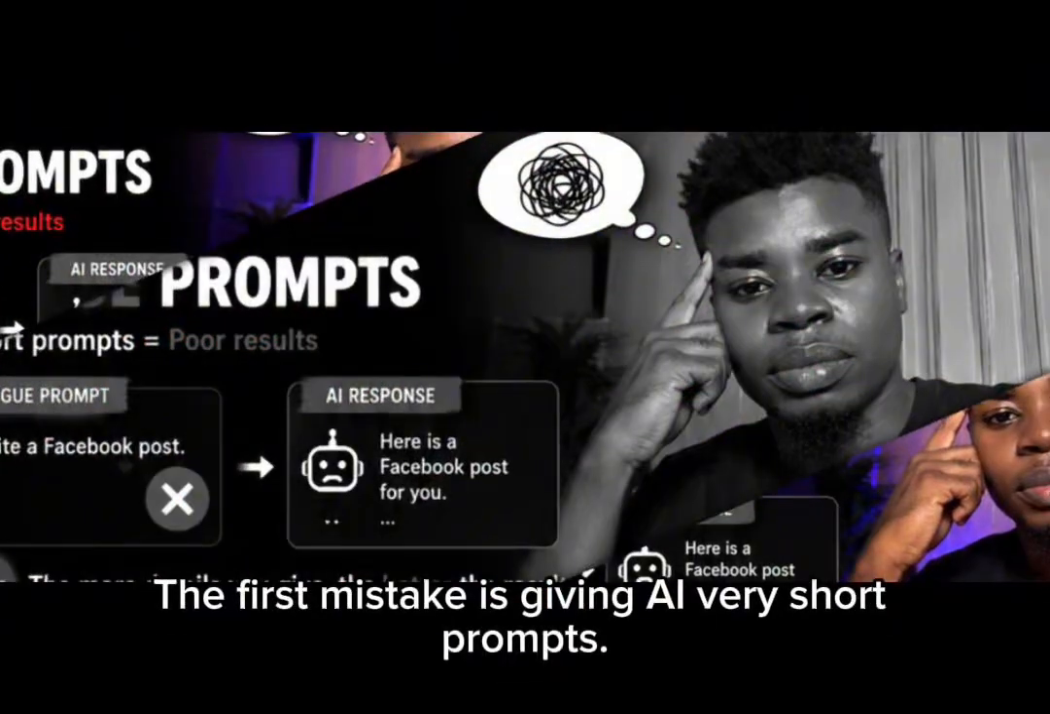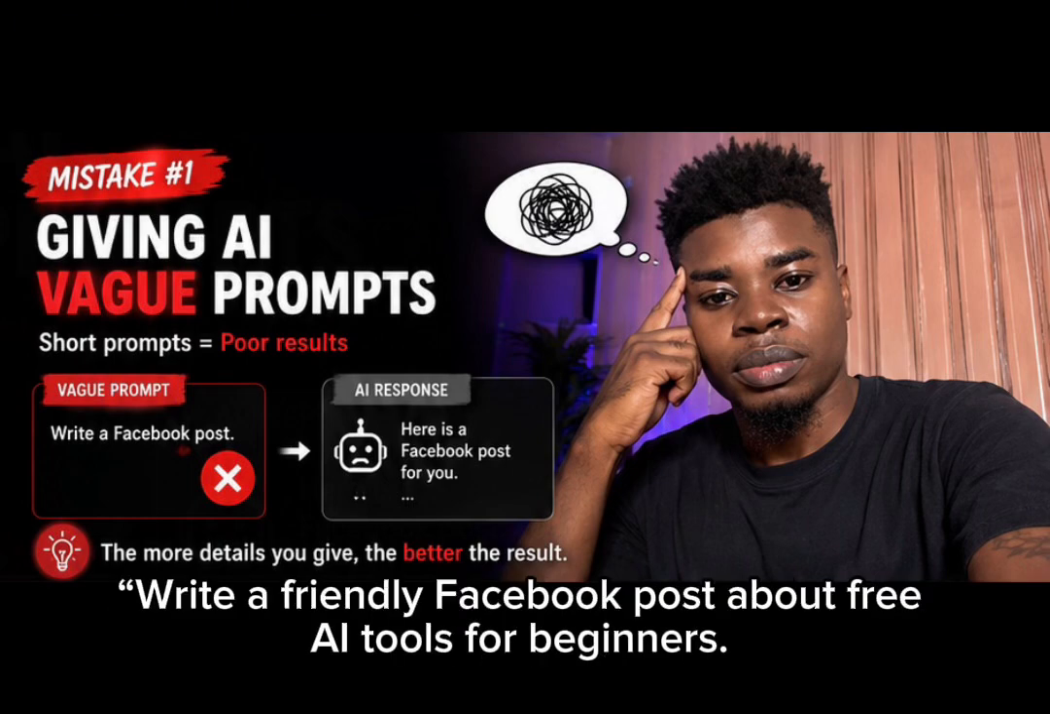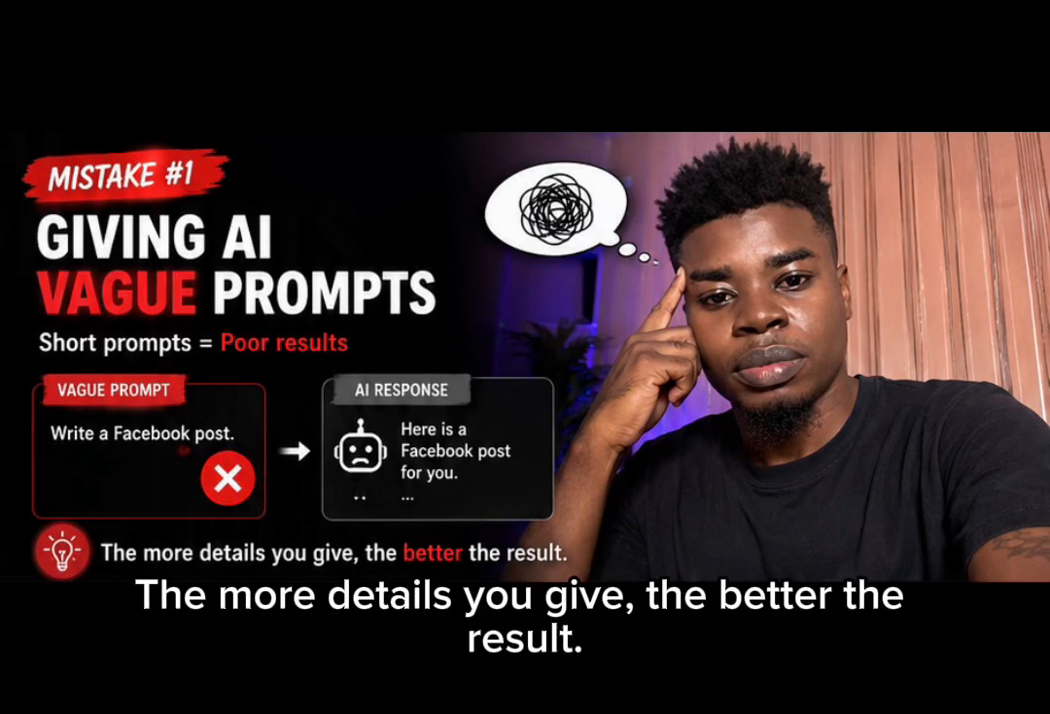The first mistake is giving AI very short prompts. Instead of saying, "write a Facebook post," try saying, "write a friendly Facebook post about free AI tools for beginners. Make it engaging and end with a question." The more details you give, the better the result.